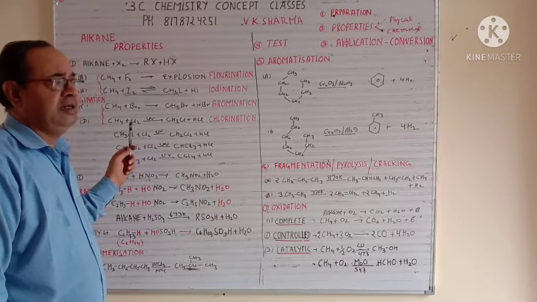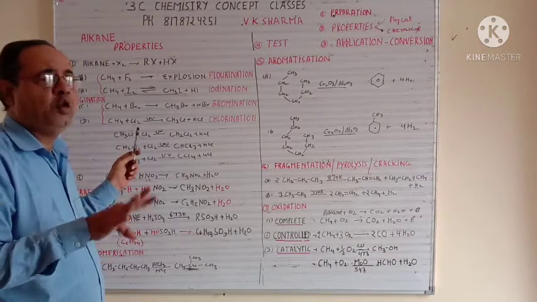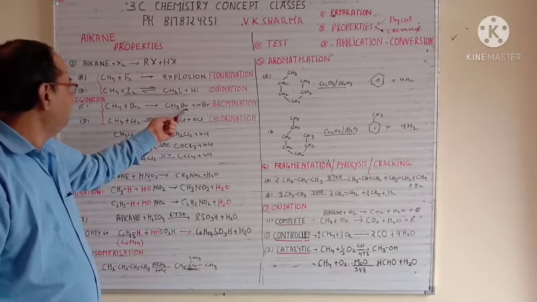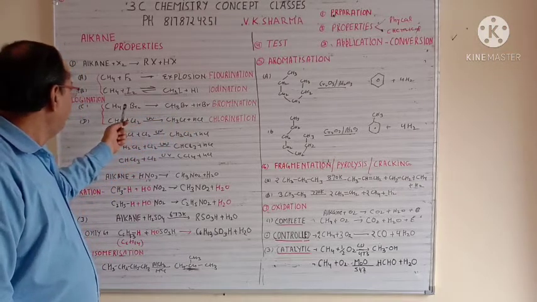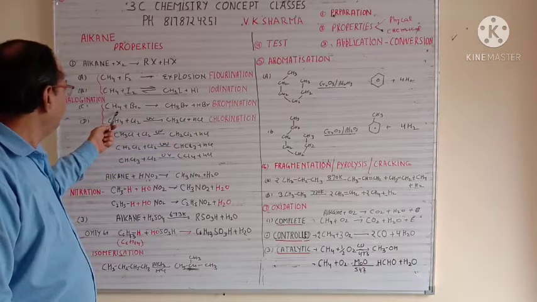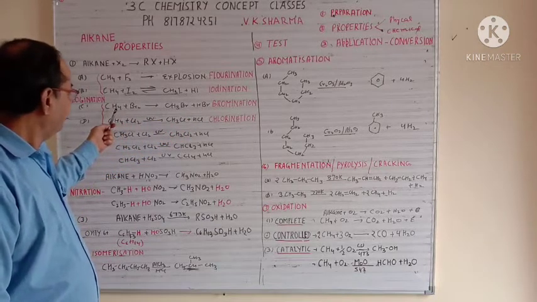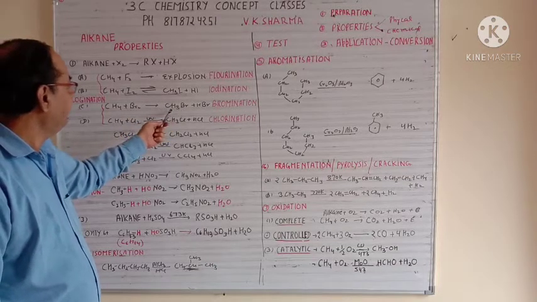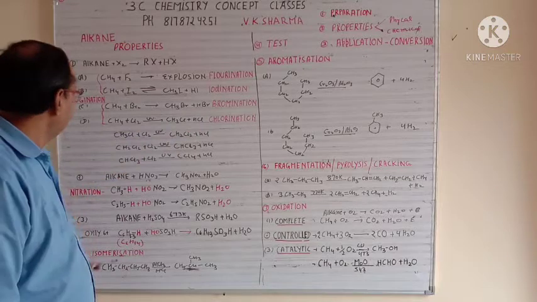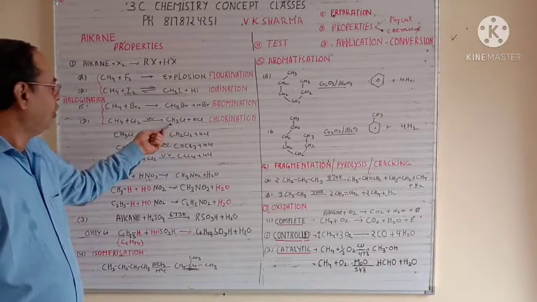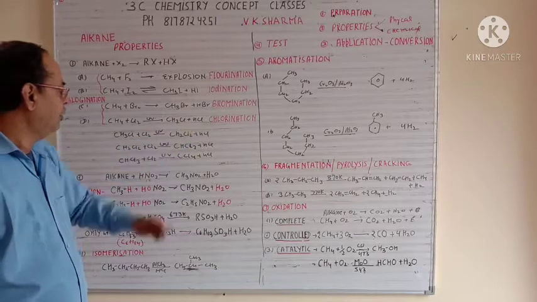It doesn't have higher speed or lower speed. It's an in-between moderate reaction. So it always gives you CH3Br plus HBr. One H will go with the Br and one Br will go with the alkane. So it will give you alkyl halide, that is bromomethane, and the reaction is called bromination. Same way you use chlorine instead of bromine, so you will get chloromethane and the reaction is called chlorination.